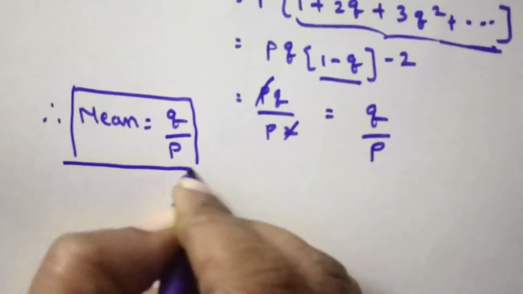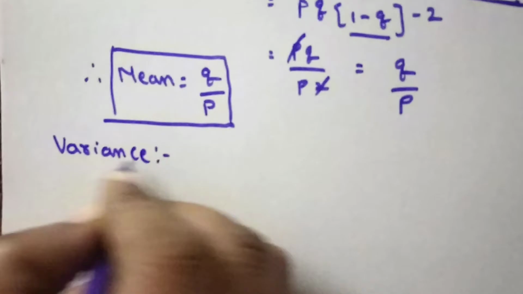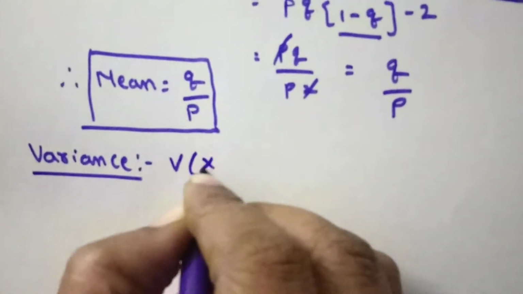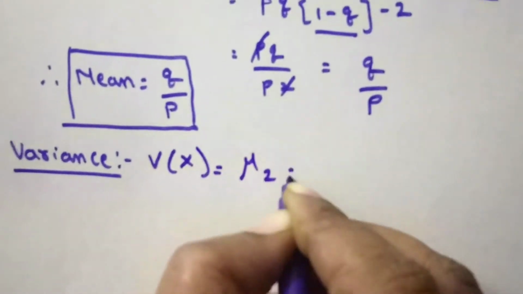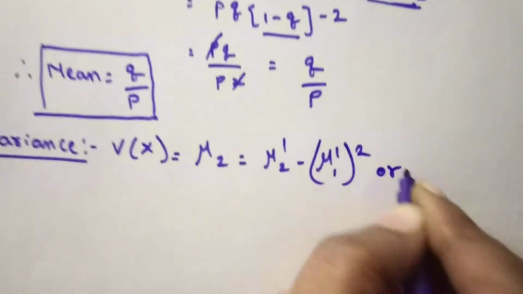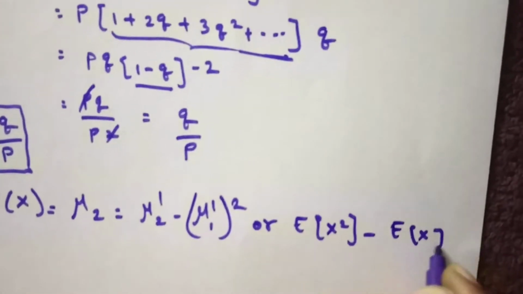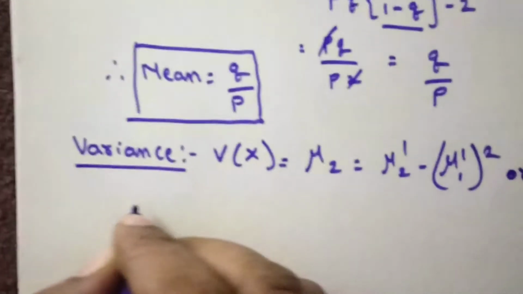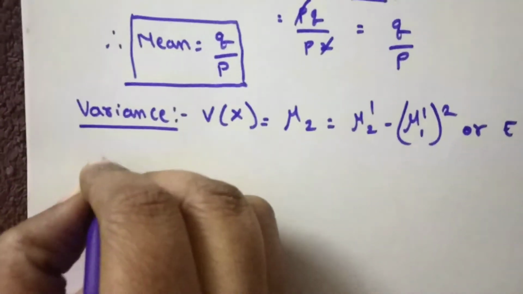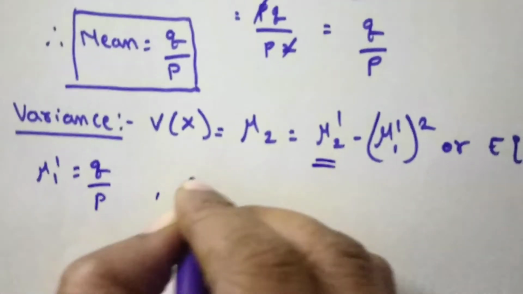Now we will derive the variance. The variance of the geometric distribution can be represented as variance of x, which is equal to mu2, which is mu2 dash minus mu1 dash whole square, or expectation of x square minus expectation of x whole square. Already we know mu1 dash is nothing but q by p. So now we need to find out mu2 dash.